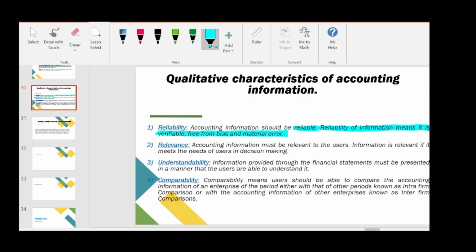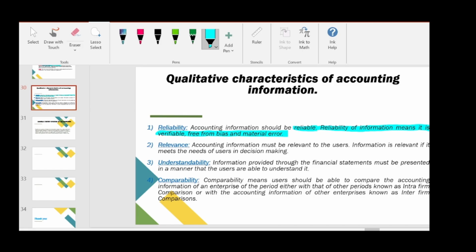So this is one thing. And the same way we can verify salary also, through the pay slip. We can check the bank account of the company, and we can check the amount written in the pay slip of the employee. We can cross verify all those things. So the accounting information should be verifiable.